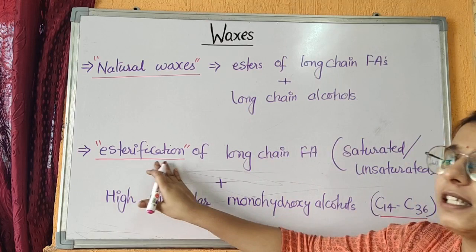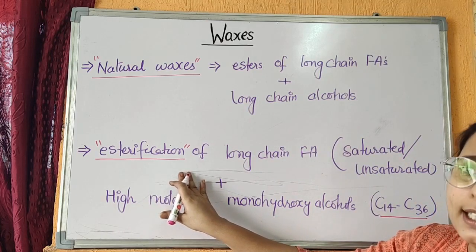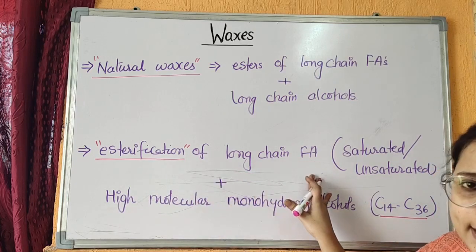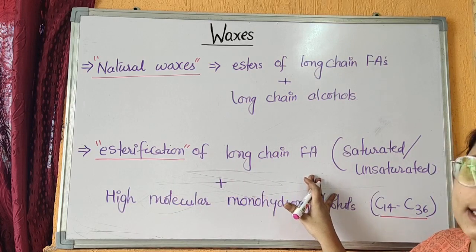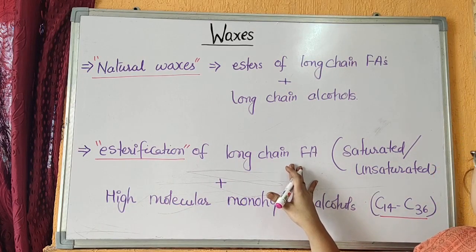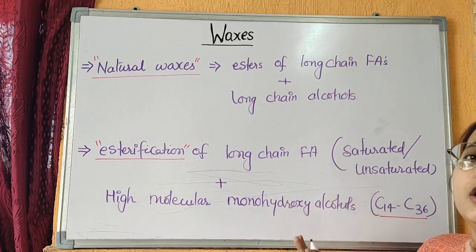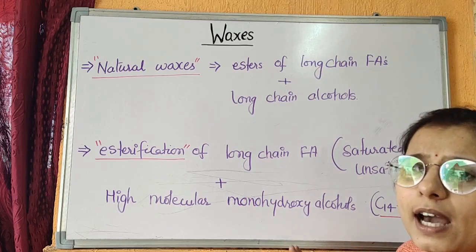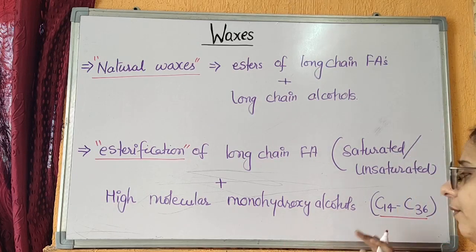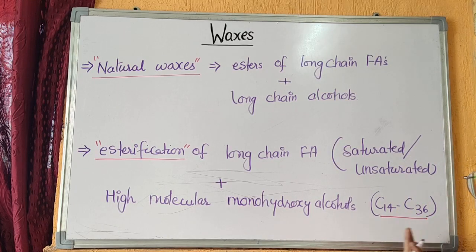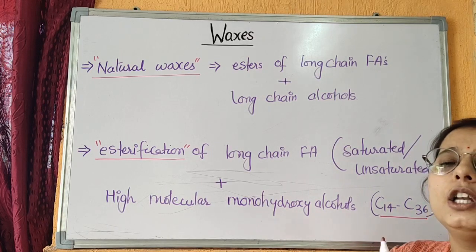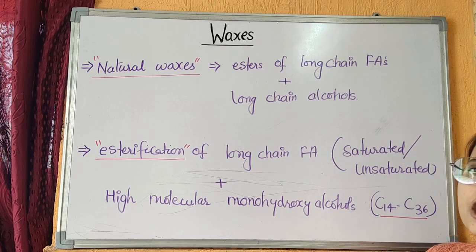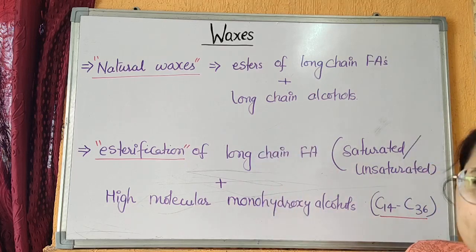Waxes are formed by an esterification process just like triglycerides, but the esterification in waxes is of long chain fatty acids, which may be saturated or unsaturated, meaning they may have single bonds or double bonds, with high molecular weight monohydroxy alcohols, where the number of carbon atoms in the alcohols may vary from C14 to C36. So waxes have a long chain of fatty acid and a long chain of alcohol, they are formed by the esterification of these two molecules, and they are solid in structure.